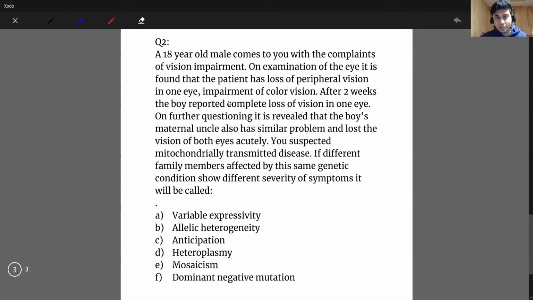So the question is asking, if different family members affected by the same genetic condition show different severity of symptoms, it will be called. They're asking you about one important characteristic of this particular genetic disease. This condition is mitochondrially inherited, so you need to have an idea about mitochondrial diseases. If I ask you what is the most important thing about mitochondrially transmitted disease, you need to have this idea in your mind: mitochondria is transmitted from our mother to us.